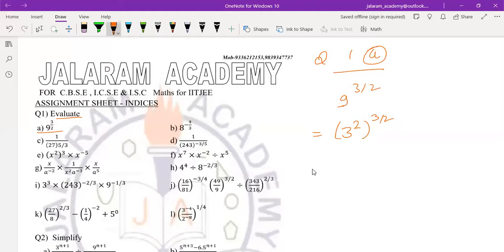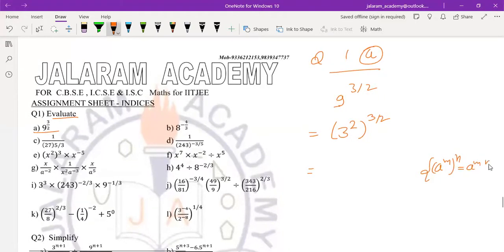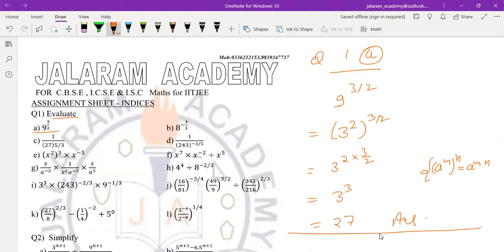Now we know (a^m)^n equals a^(mn), property number 9. So 3² whole to the power 3/2 is 3^(2 into 3/2). These two will cancel out, so it is then 3³, which equals 3 into 3 into 3, that is 27. Is that clear to everyone?